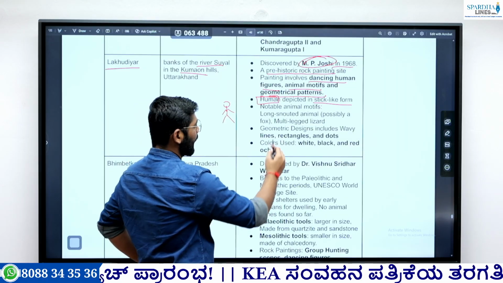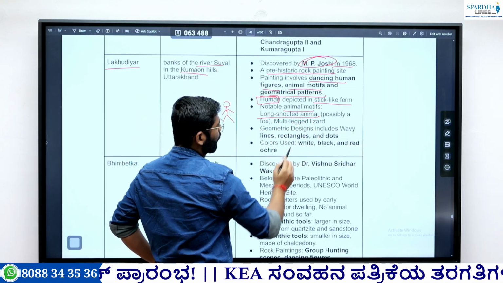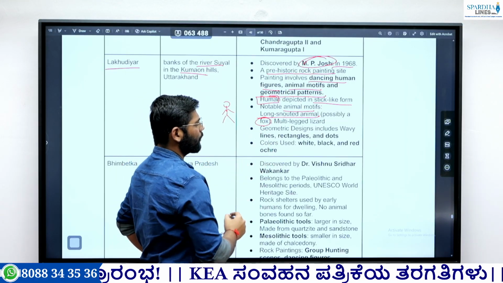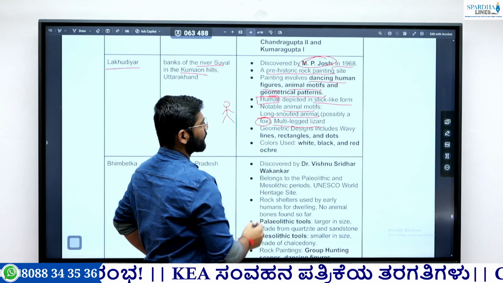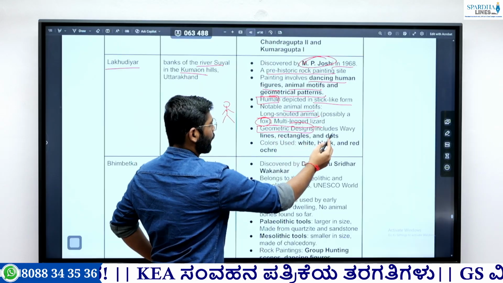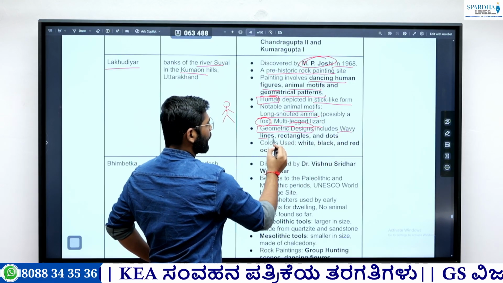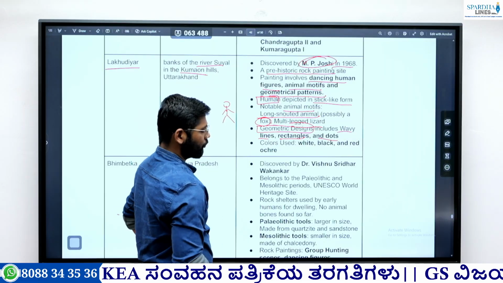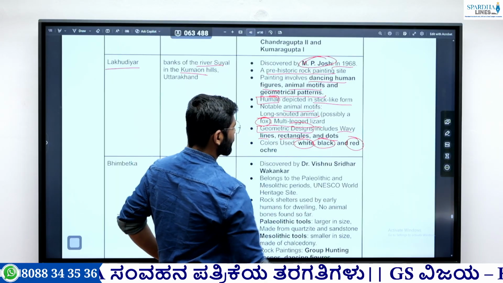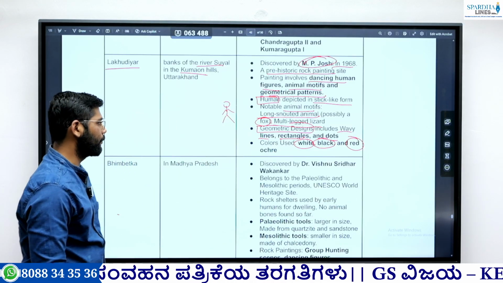Among the notable animal motifs, we found a long-snouted animal, possibly a fox, and a multiple-legged lizard. So these are the important animals. When it comes to geometric designs, we found wavy lines, rectangles, and dots. The major colors used were white, black, and red. Mostly natural colors they used. So this is an important thing.